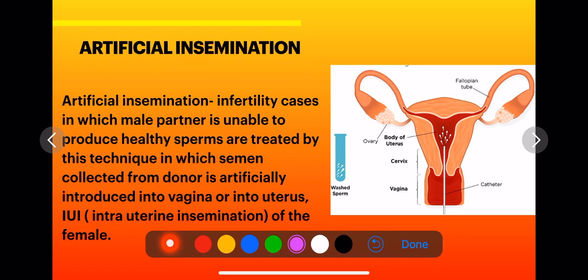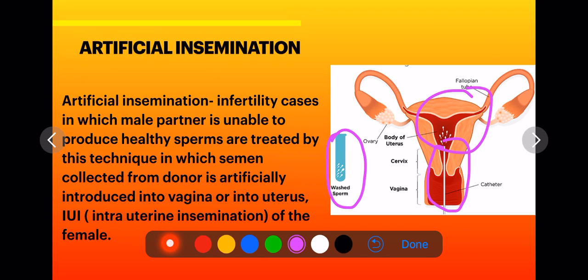So in this diagram it is clear that these are the washed sperms, and these washed sperms are transferred into the uterus of the female with the help of this catheter. These white colored sperms are transferred into the female uterus, and these sperms are the sperms of a donor, right?